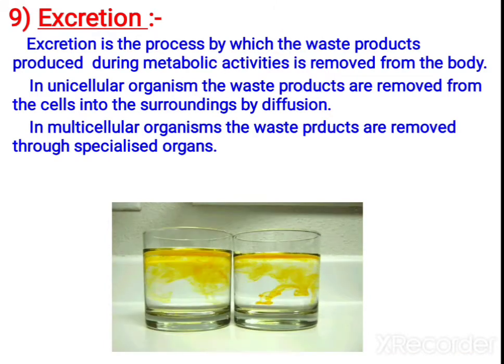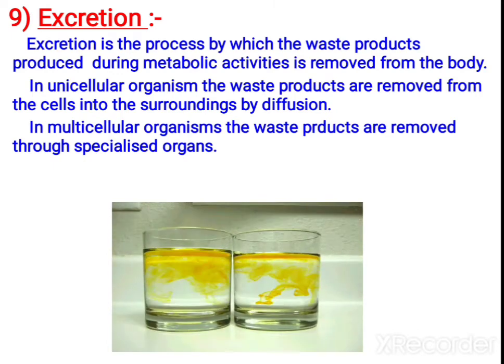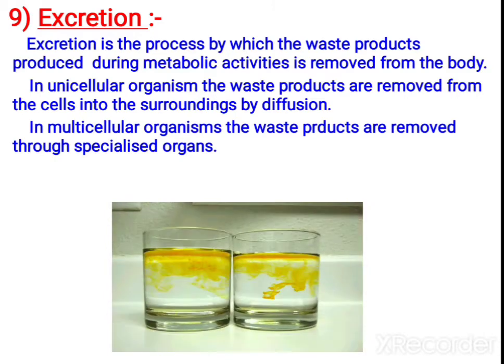Excretion. Excretion is the process by which the waste products produced are eliminated. How are waste products produced? During metabolic activities. What is produced has to be removed. When it gets accumulated, it can become toxic for your body.